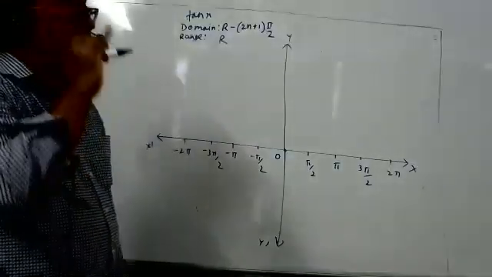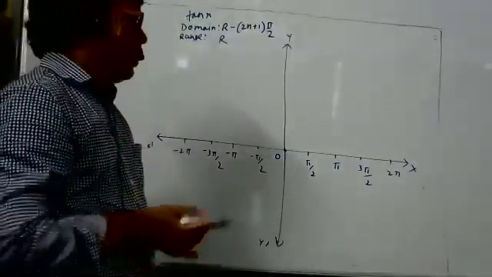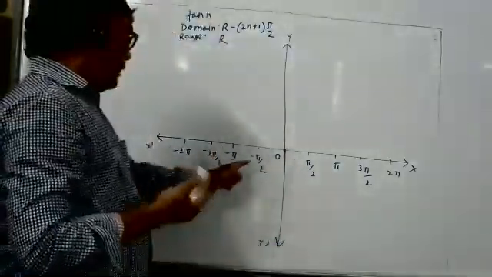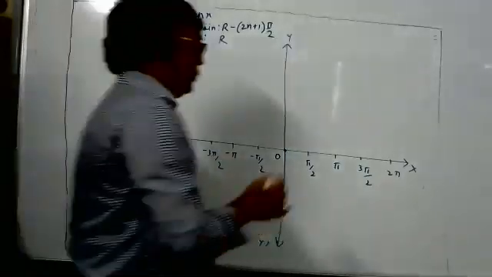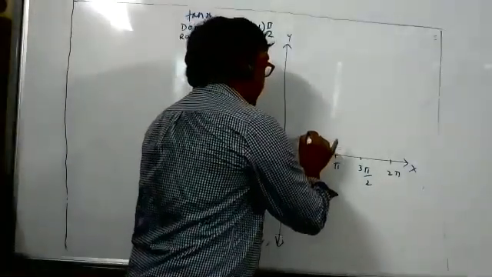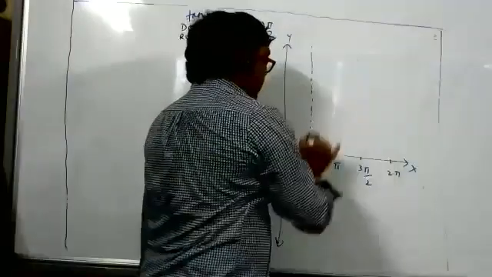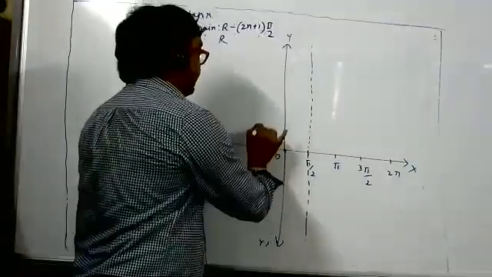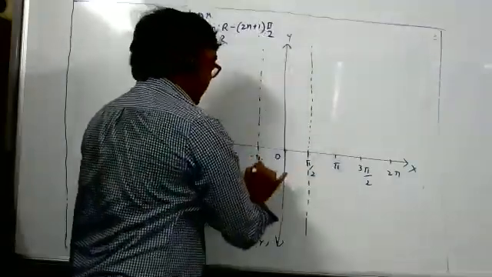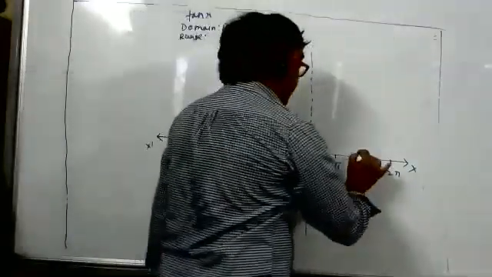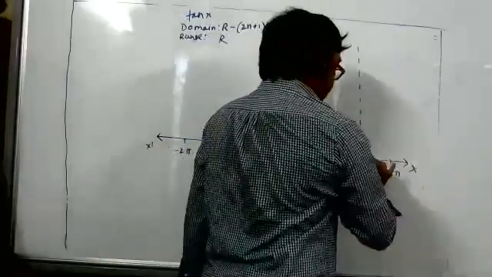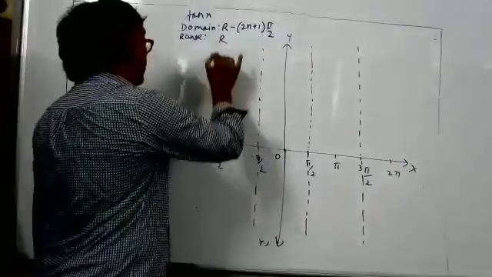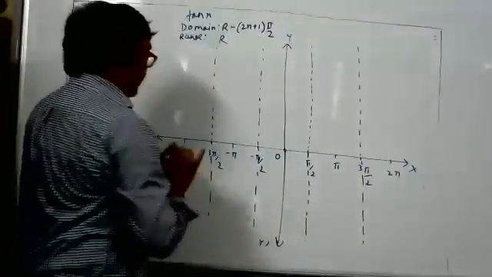Where will the graph become infinity? When the angle becomes an odd multiple of pi by 2, that is pi by 2, 3 pi by 2, minus pi by 2, minus 3 pi by 2. At that place, the graph will approach infinity or minus infinity. So at that place, we should draw asymptotes tangent to the graph at infinity. At pi by 2, 3 pi by 2, we should draw asymptotes. Now the shape of the graph, that you have to learn a little bit.